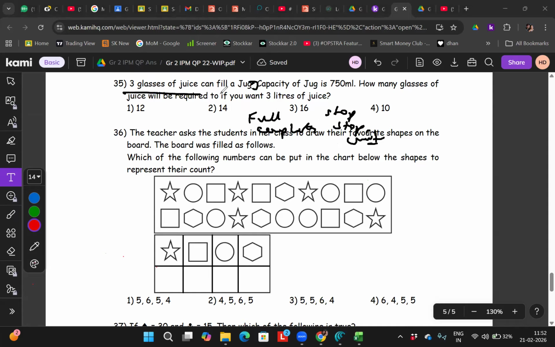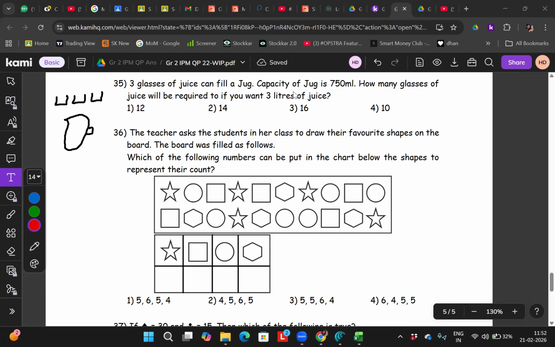Think what they are saying. So what you are saying is 1, 2, 3 glasses will become a jug, right? Yes or no? Yes.